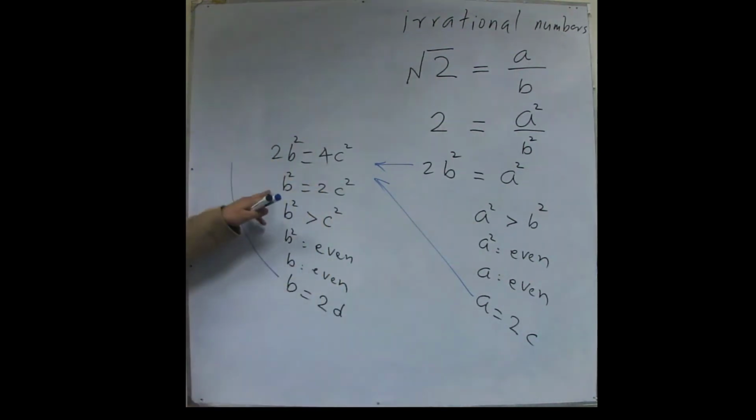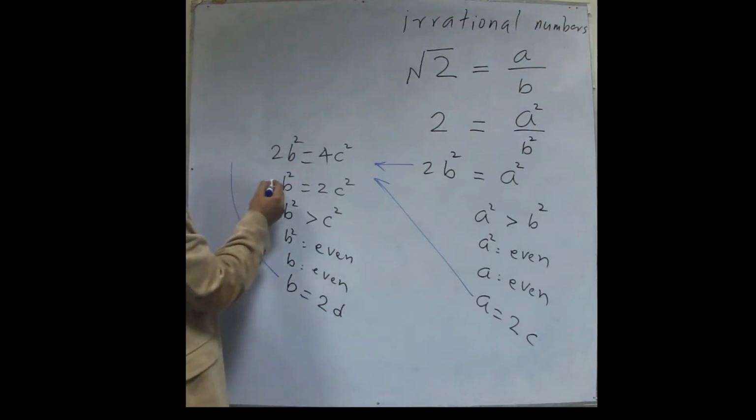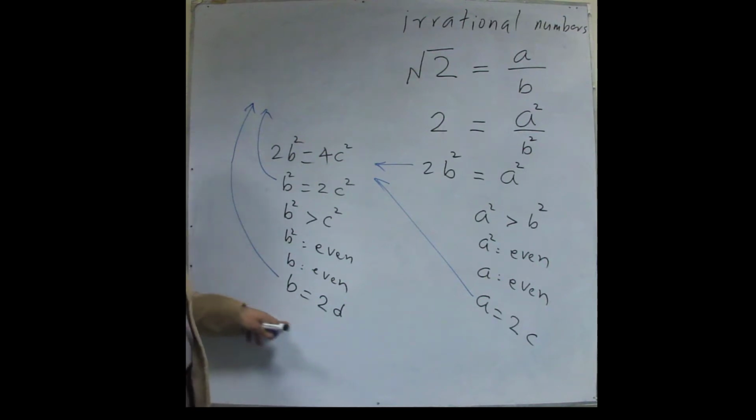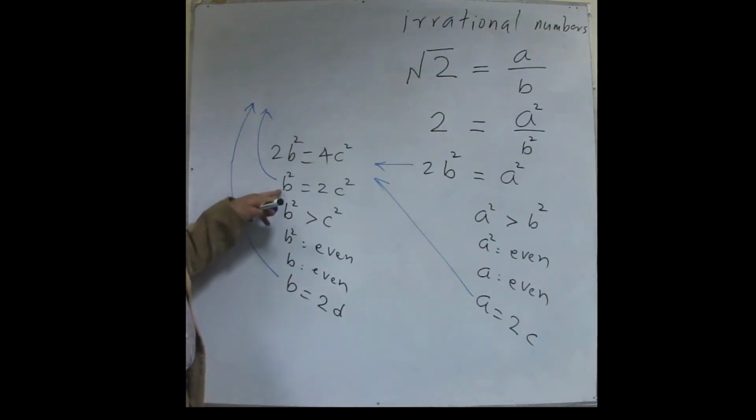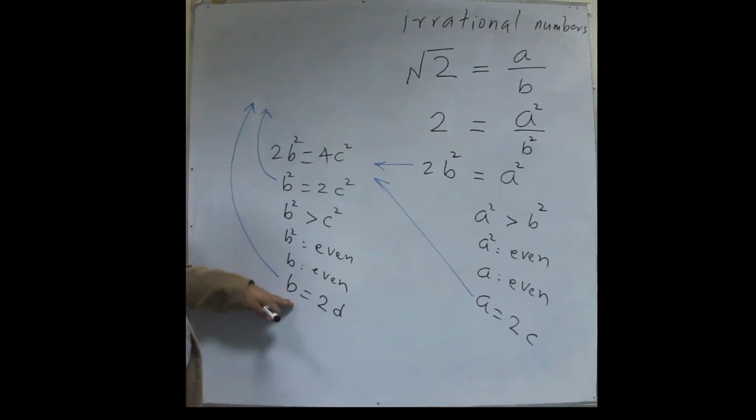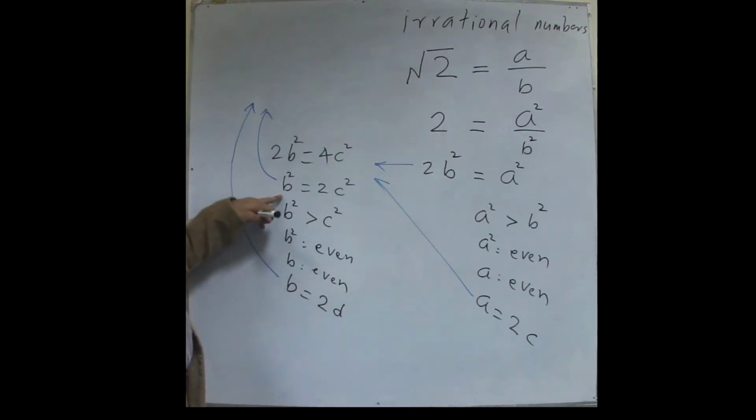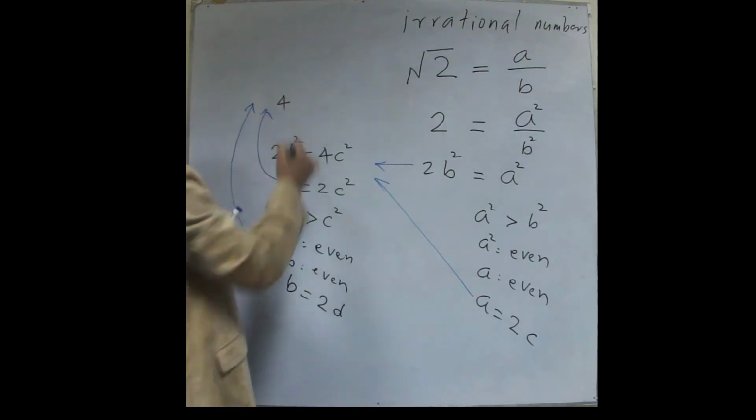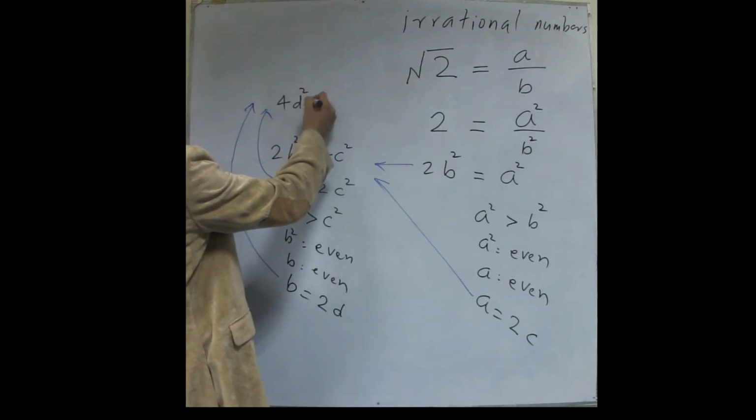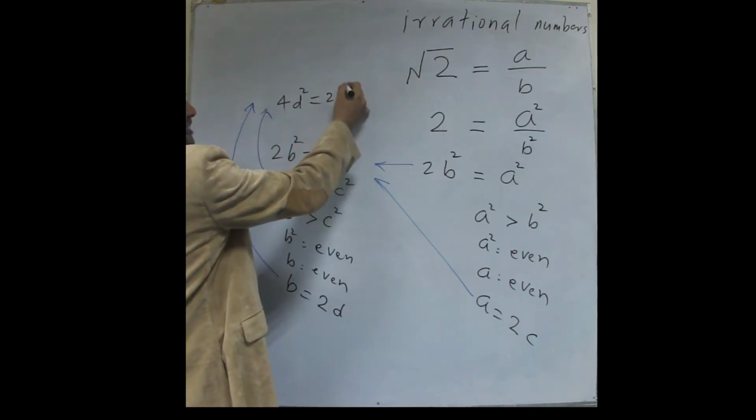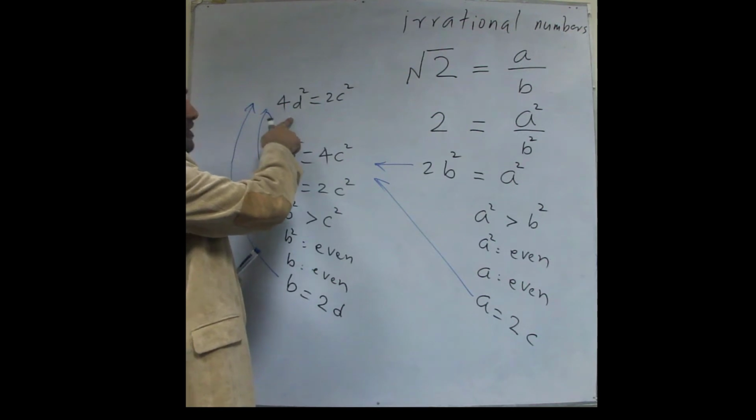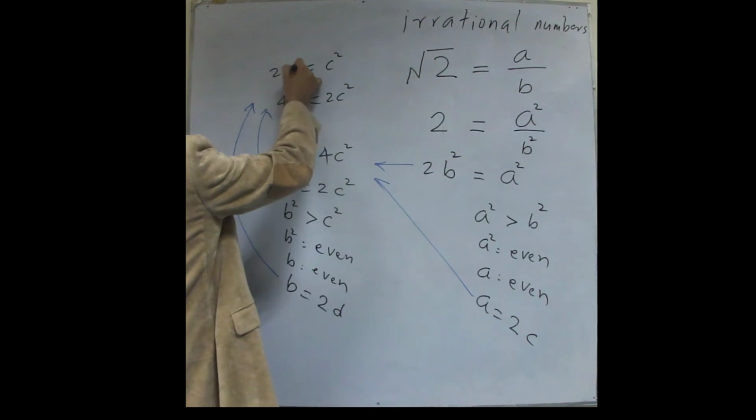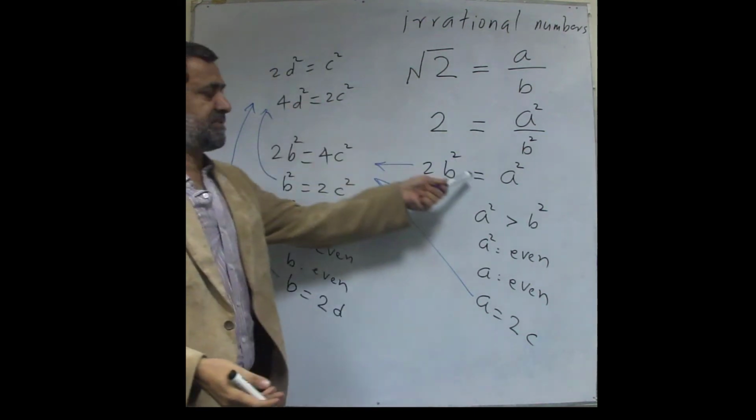So I am now combining this equation with this assertion. I plug b equals 2d there. So b squared will be 2 squared is 4, times d squared, and this must equal twice c squared. And if I again get rid of that common 2, I get c squared equals twice d squared, and actually it's the same case.